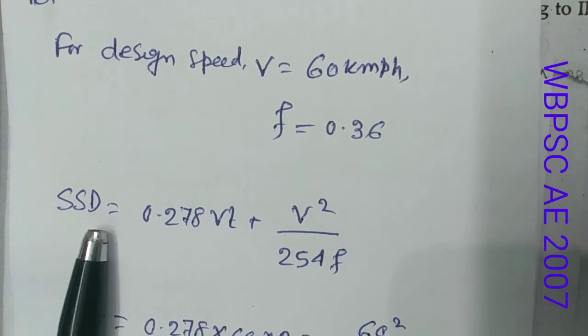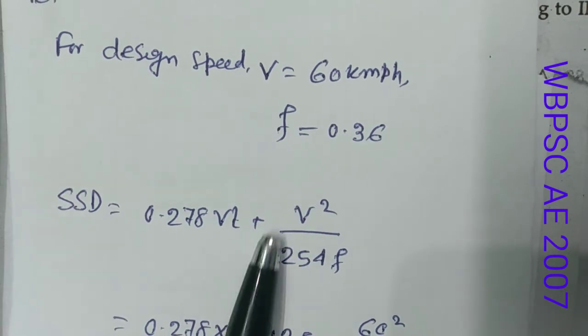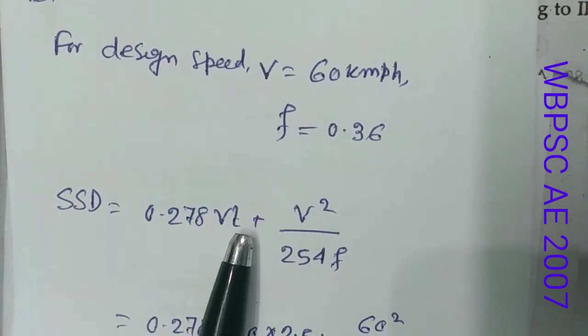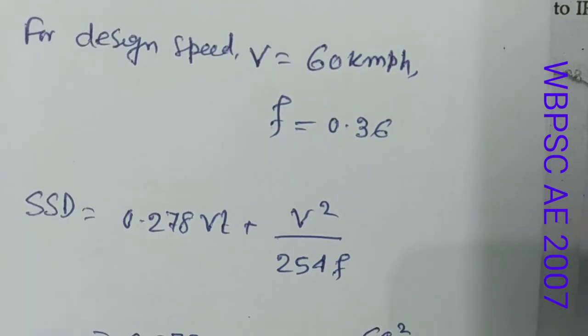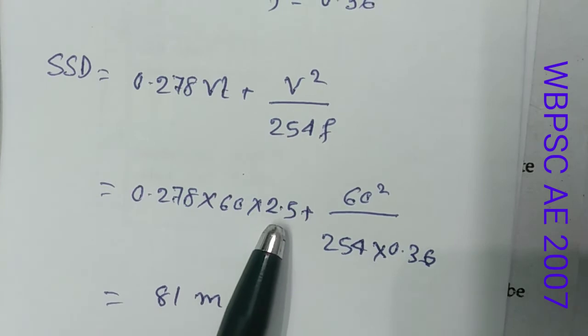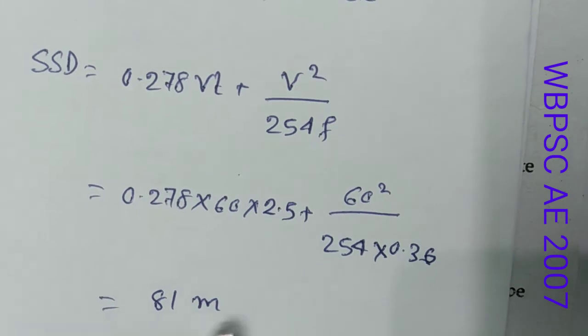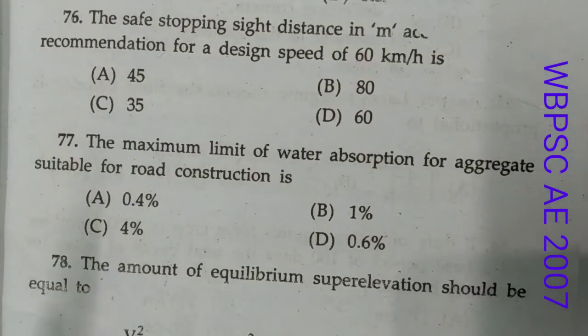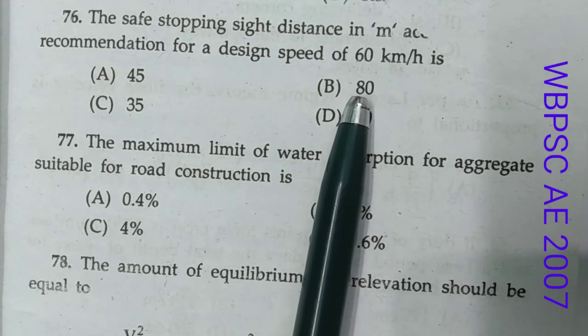Safe stopping distance SSD equals 0.278 V t plus V square by 254 f, where t is the reaction time, that is 2.5 seconds as per IRC. So putting the values, we get 0.278 into 60 into 2.5 plus 60 square by 254 into 0.36, equals 81 meters. So 80 is the nearby option. So option B is correct.